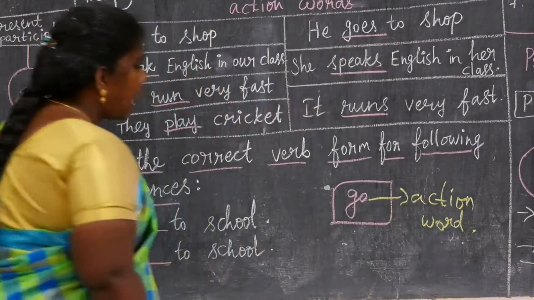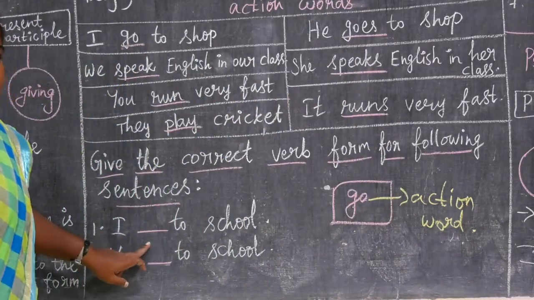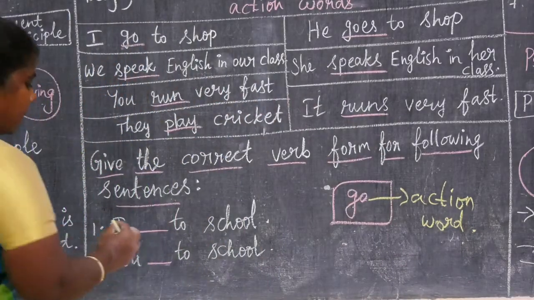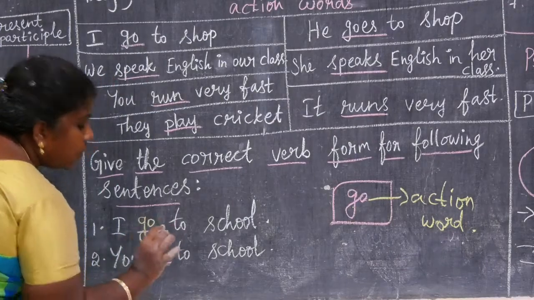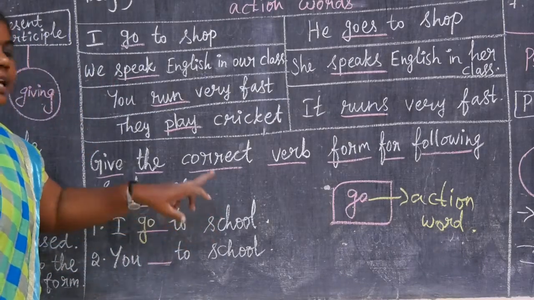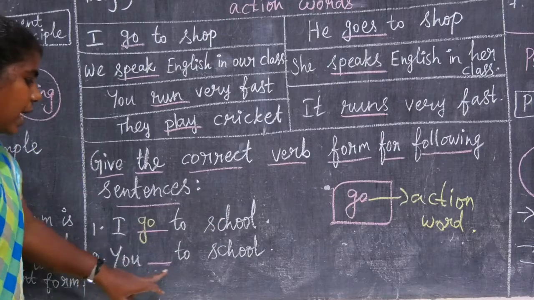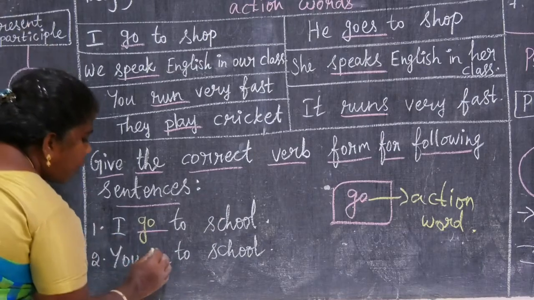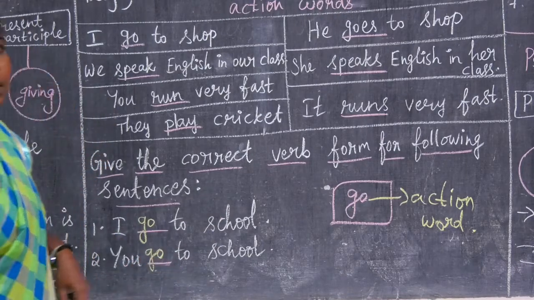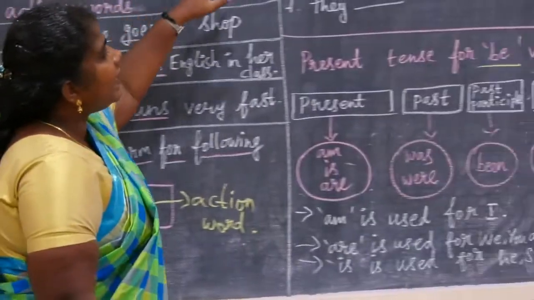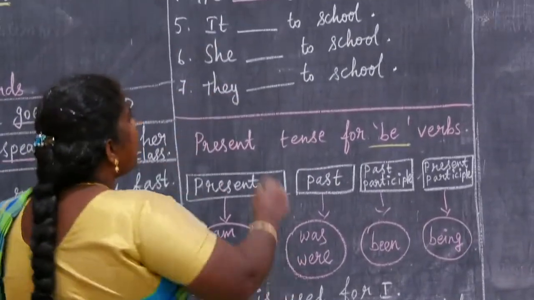Go is an action word: I go. Don't add s. For he, she only, we want to add s or es. You dash to school: you go. We dash to school: we go.